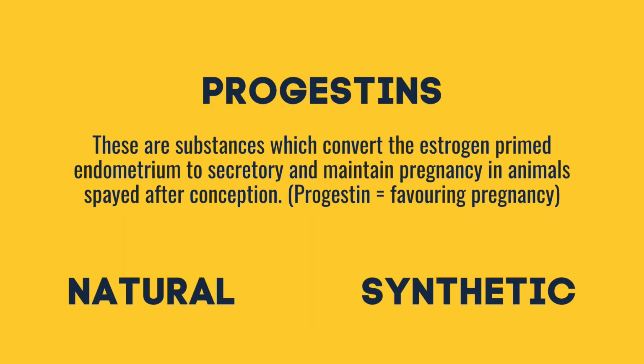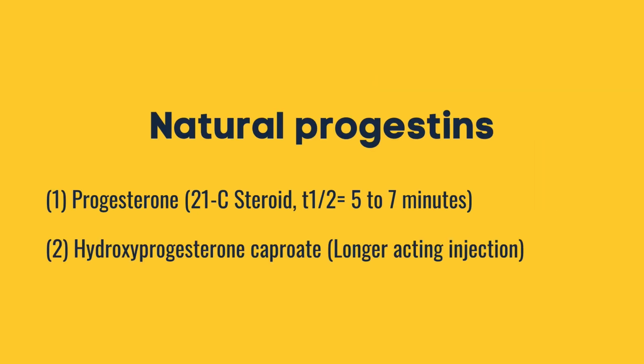Let us talk about progestins. These are substances which convert the estrogen-primed endometrium to secretory and maintain pregnancy in animals after conception. Progestin means favoring pregnancy. It is subdivided into two: the natural and synthetic progestins. Natural progestins are listed below. We have progesterone and hydroxyprogesterone caproate. Among these drugs, hydroxyprogesterone caproate has a longer-acting injection.